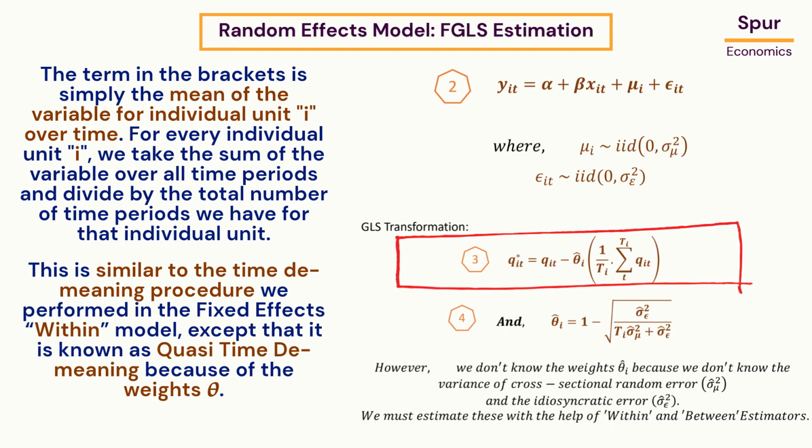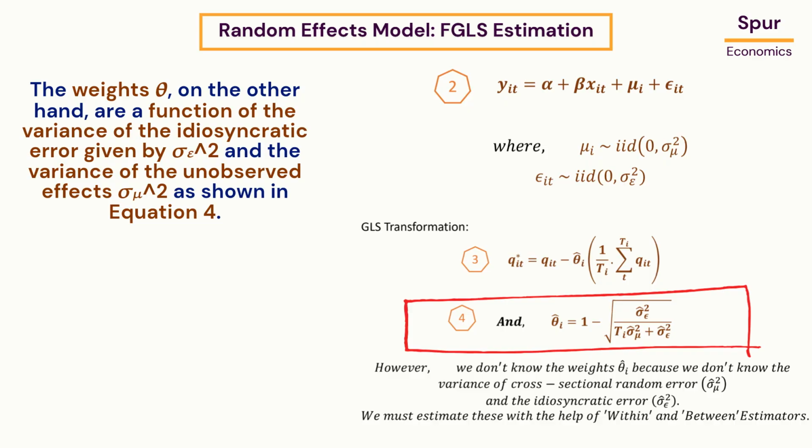This is similar to the time-demeaning procedure we performed in the fixed effects within model, except that it is known as quasi-time demeaning because of the weights theta. The weights theta, on the other hand, are a function of the variance of the idiosyncratic error given by sigma epsilon square and the variance of the unobserved effects sigma mu square as shown in equation 4.